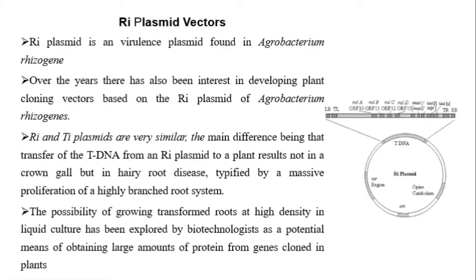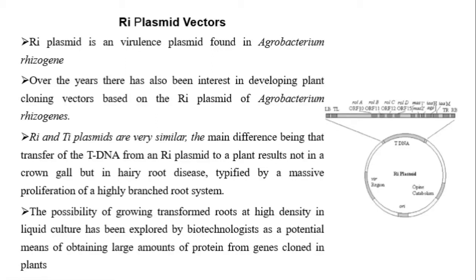The scientists, the biotechnologists, explored the possibilities of this Ri plasmid in plant cloning.